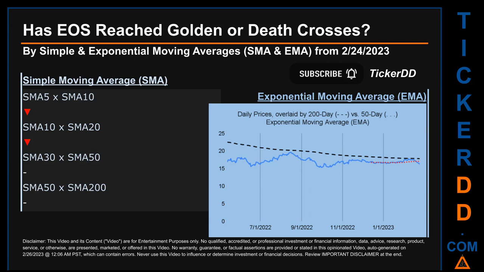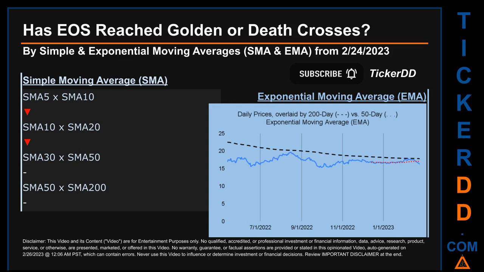For our opinionated analysis of third-party and abstracted data, we decided to look at both simple moving average (SMA) and exponential moving average (EMA). The latter calculates moving average by giving more weighting to recent prices. For EMA, you can be the judge. Look at the generated graph on this page. Has the 50-day EMA line, which is in red, crossed above or crossed below the 200-day EMA line, which is in black? If no crossing can be seen, then no signal could be had. The blue line is daily end-of-day prices.